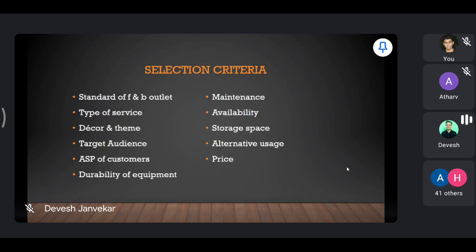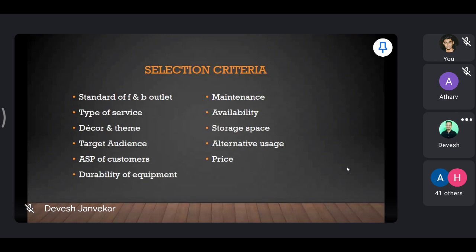First, you are going to check what is the standard of your outlet, what level of service you are giving. What type of customer, your target audience, you are catering to. Then the type of service. If you are having buffet service, then you should have buffet equipment.